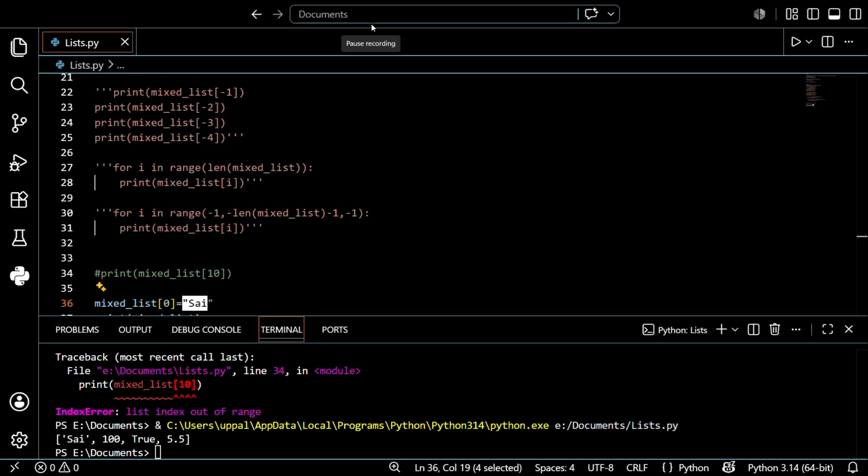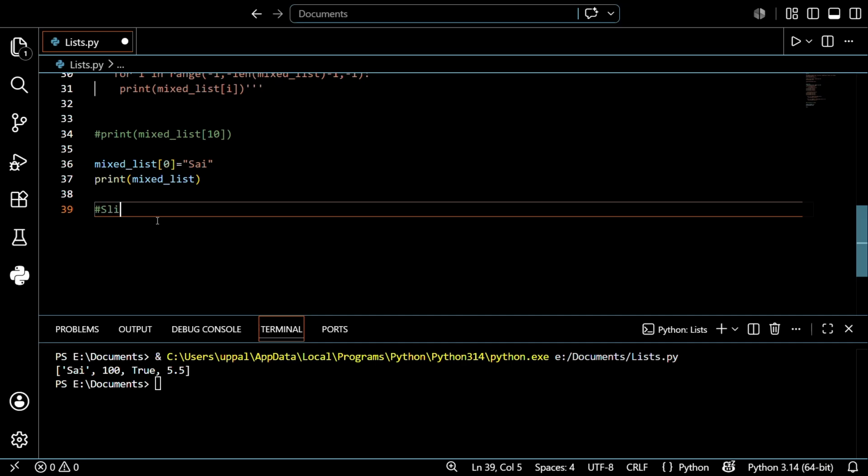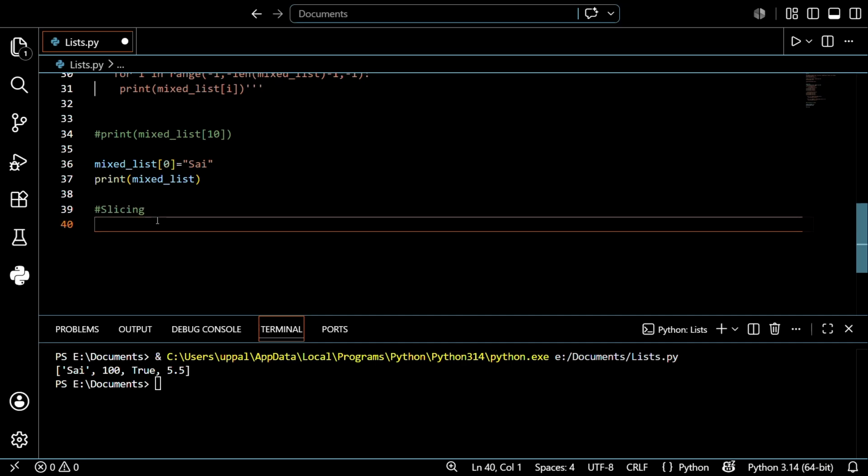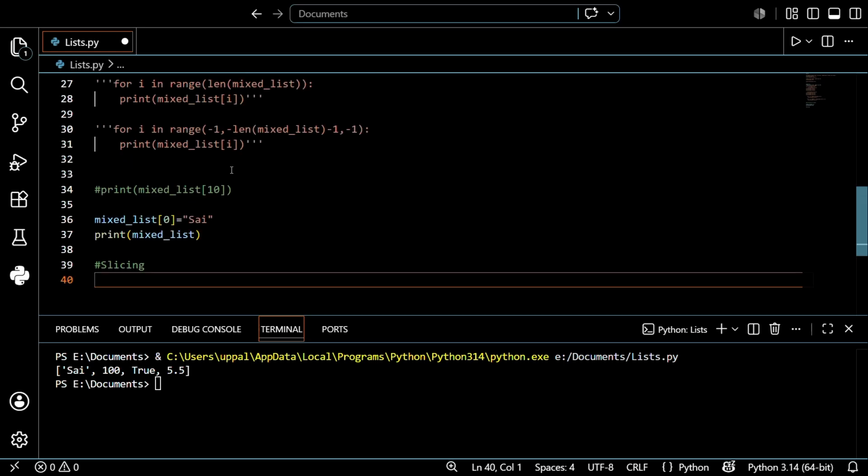I will be discussing that right now. That is slicing, right? So what do you mean by slicing? Indexing gets us one item. But what if you want a range of items? See, using for loops, you just printed one item at a time. I don't want to use a for loop, but I want to use a particular range. I just want to print a particular range of items in the given list. So I will explain this.